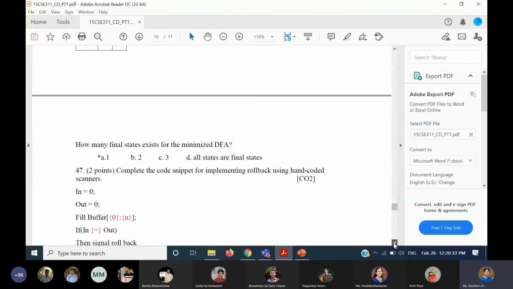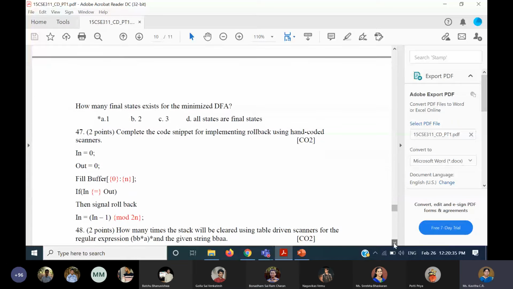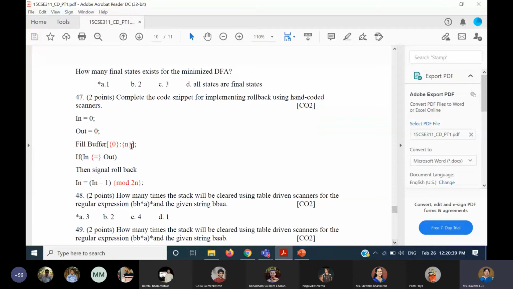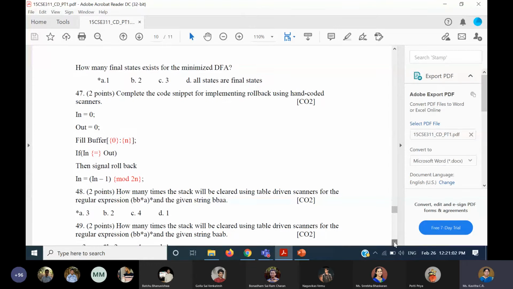Okay, and complete the code. I think you people have attempted 0 and then upper range is n. When we use these curly brackets, it is nothing but fill in the blanks. That's all. Nothing to do with that. Answer is 0 here and answer is n, and then here it is equals. Some people would have filled double equals, that also we have considered, and mod 2n is what has to be filled for this operation in the expression. So I think most of you have done this.